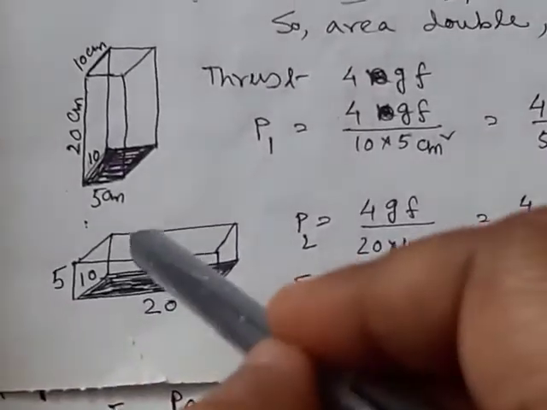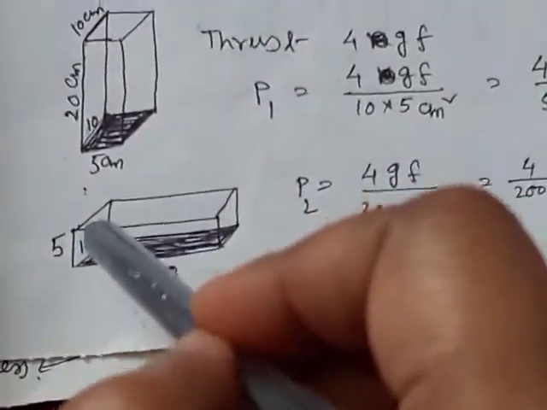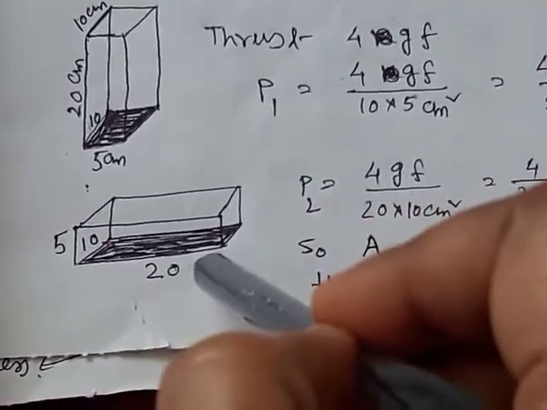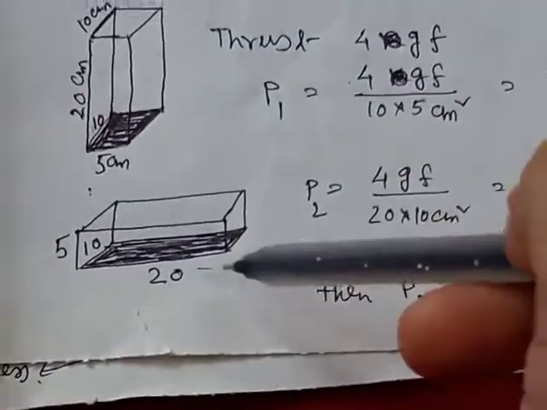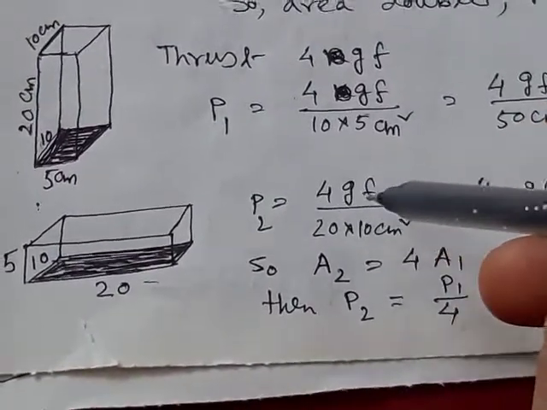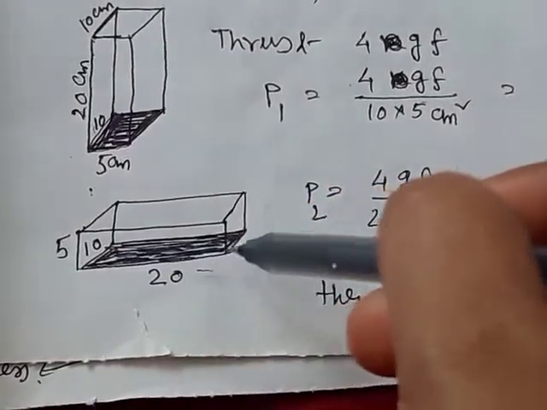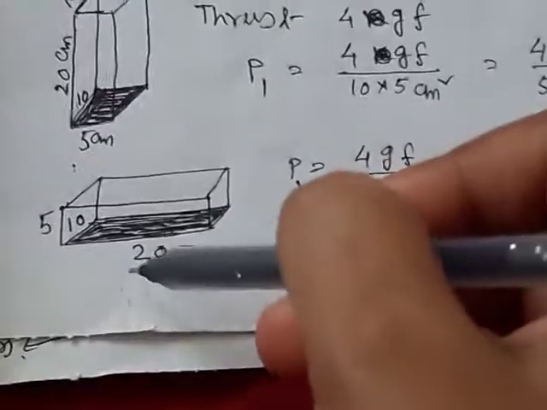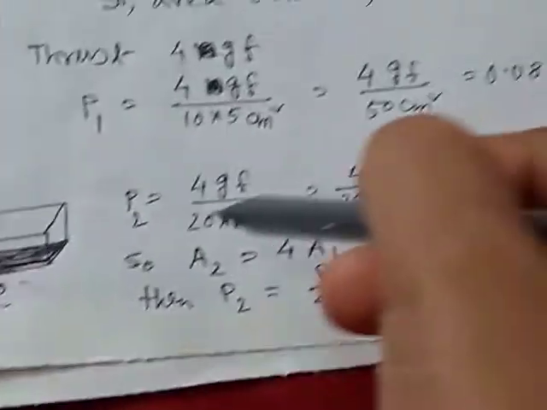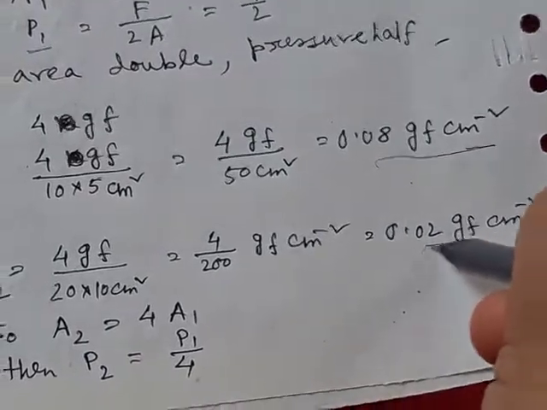Now if the brick is placed in some different position, that is with the shortest height perpendicular to the ground, then the thrust will remain same, but here the area will be, this is the area of the shaded portion, that is this is 20 and this is 10. So 20 into 10, that is 200, then 4 by 200 we get 0.02.